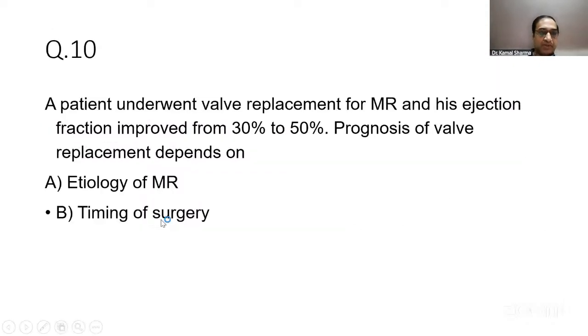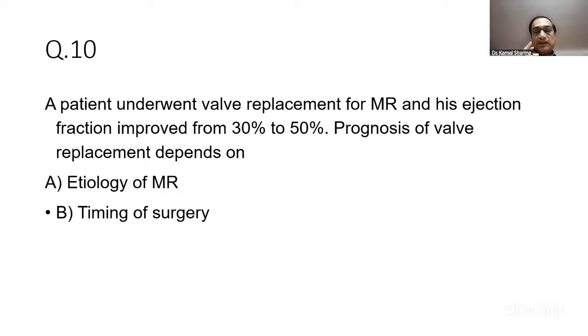This is a bit of a tricky question. Now, I need your inputs on what the other options were, and whether more information was provided or not. This is a patient who underwent valve replacement for MR, and ejection fraction improved from 30 to 50%. Prognosis of valve replacement depends on etiology and timing. Both are important. Now, which of the two options to choose will a lot of times depend on whether it's primary or secondary MR, whether they mentioned repair versus replacement, and whether they mentioned etiology.